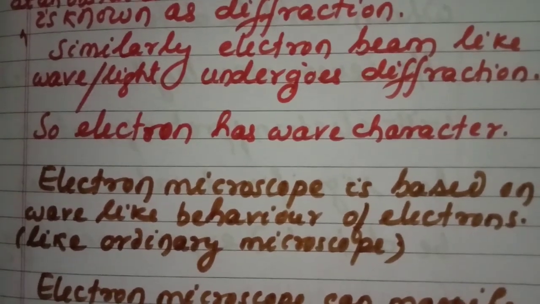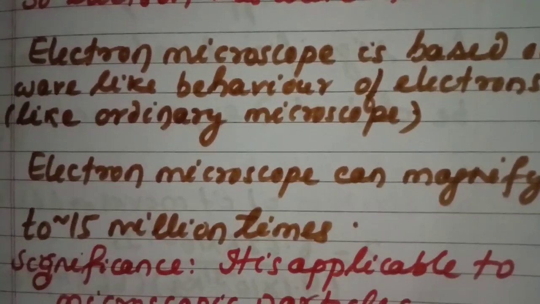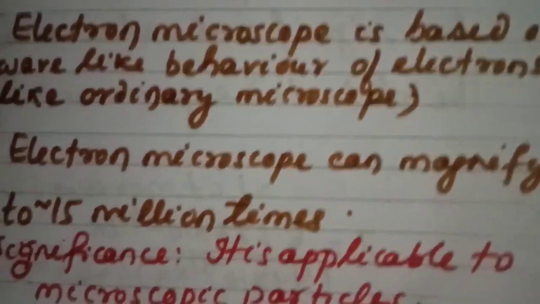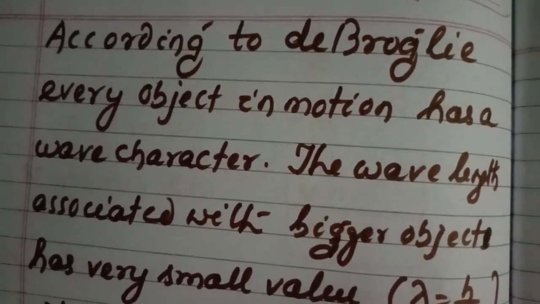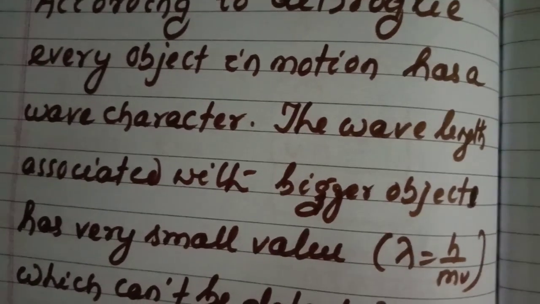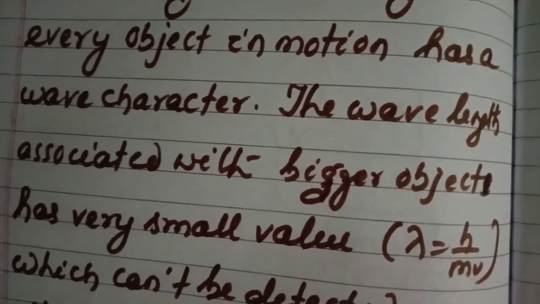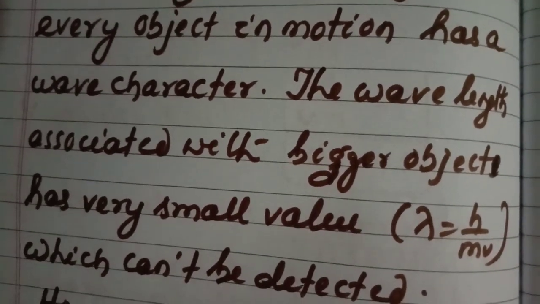Like ordinary microscope, it can magnify to 15 million times. It is applicable to microscopic particles, not for bigger particles. According to de Broglie, every object in motion has a wave character. The wavelength associated with bigger objects has a very small value because mass is larger.